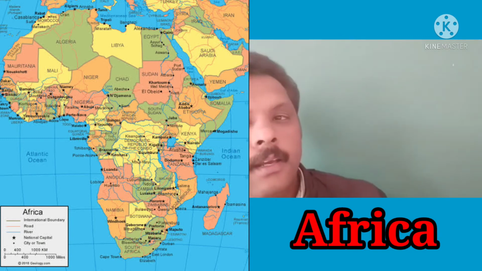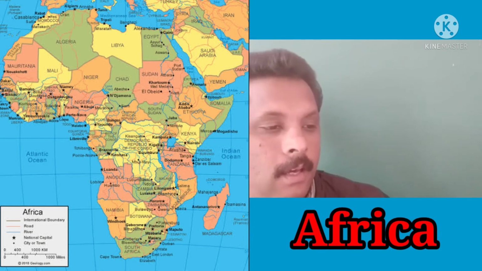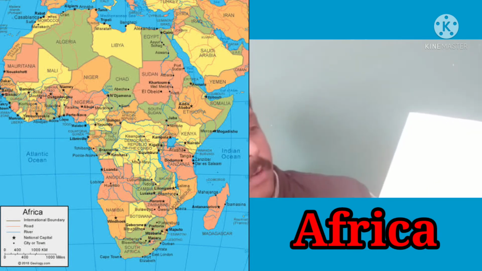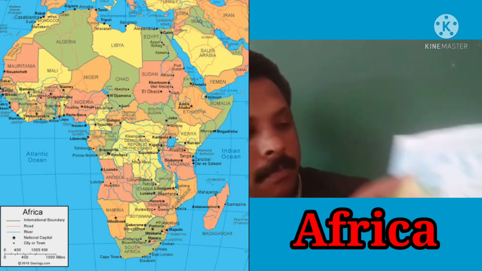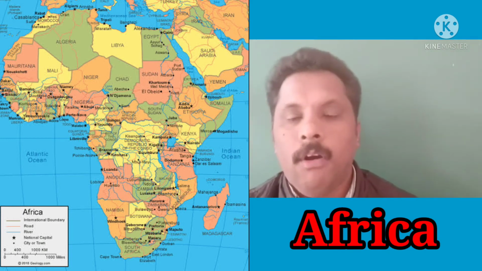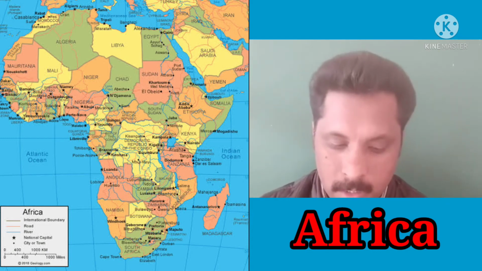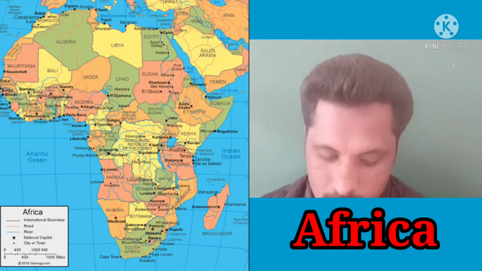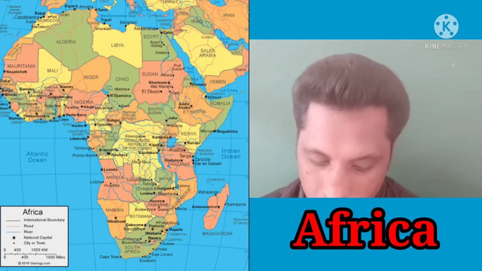Look, this is the location of the Strait of Gibraltar, which connects the Mediterranean Sea with the Atlantic Ocean.